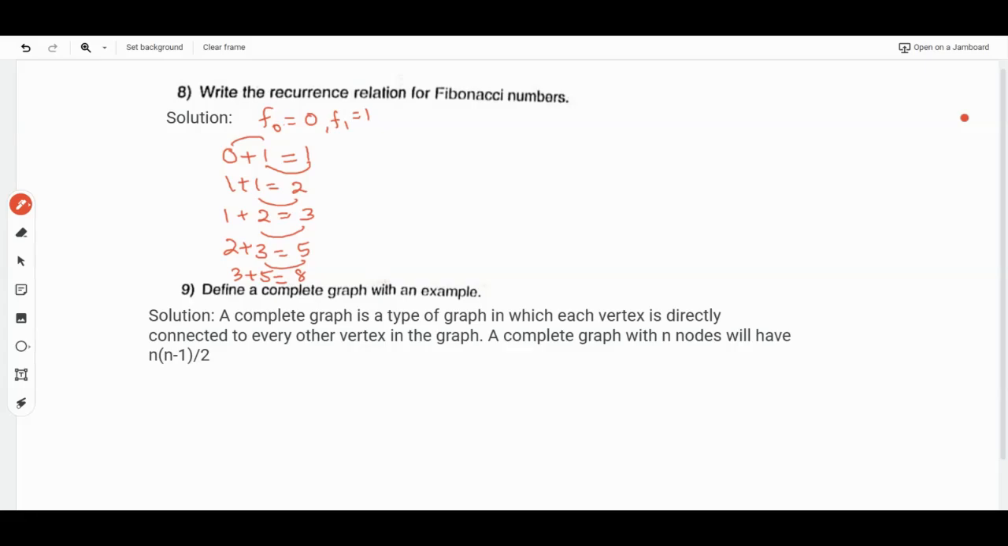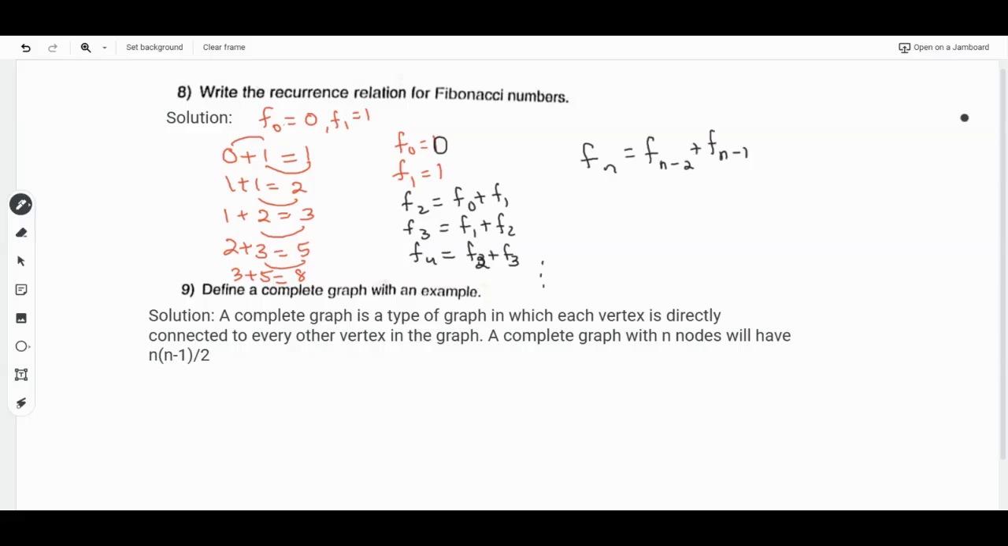This can be written in the general form as f0 equals 0, f1 equals 1. Then f2 is nothing but the addition of f0 plus f1. Then f3 is f1 plus f2, then f4 is f2 plus f3. It goes on till fn, where fn will be f(n-2) plus f(n-1).